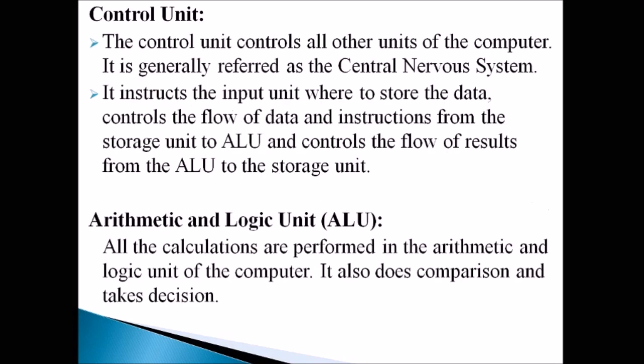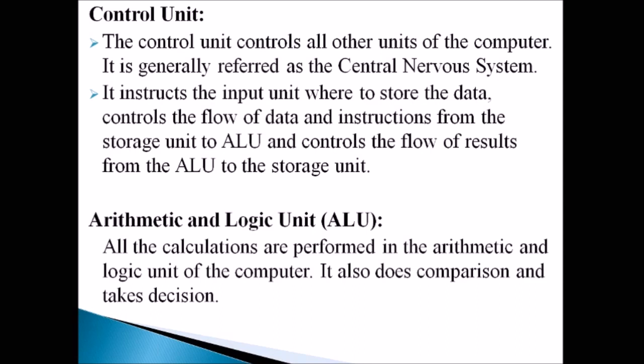Next one, control unit. Control unit is nothing but the unit which is going to control the full computer system. It instructs the input unit where to store the data, and it controls the flow of data and instructions from the storage unit to the ALU, okay. From the storage unit to the ALU, how the data should flow will be controlled by the control unit. And also it controls the flow of results from the ALU to the storage unit.